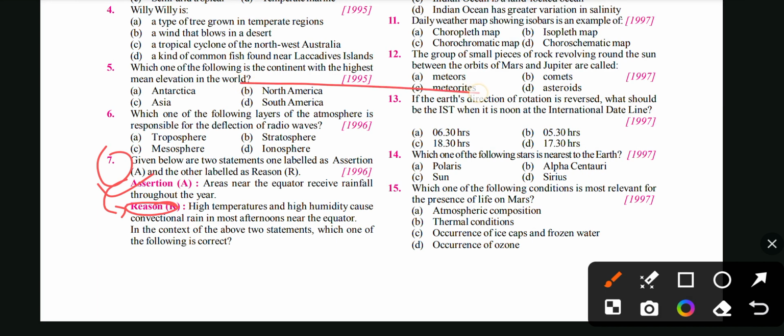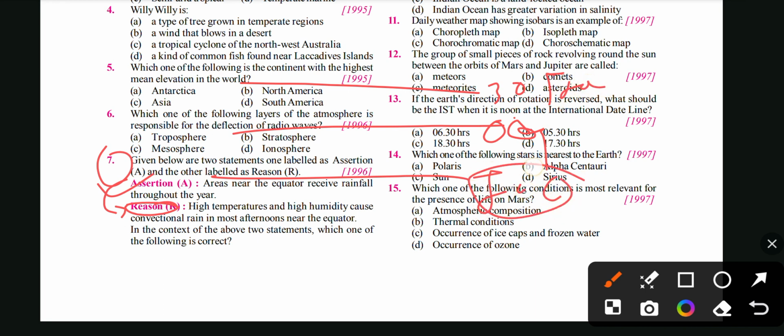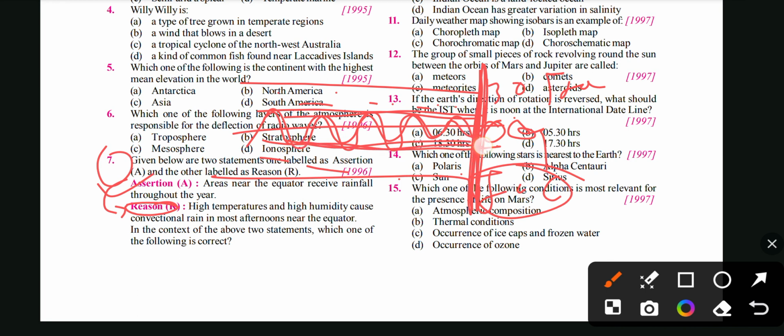As we know, this is the equator, 0 degrees. Then at 30 degrees you will find the Tropic of Cancer and Tropic of Capricorn, right? So in this region, 0 to 30, north and south, you will find the equatorial region, which has rain throughout the year. This whole region has rain throughout the year, but the most amount of rainfall will be exactly near the equatorial region.